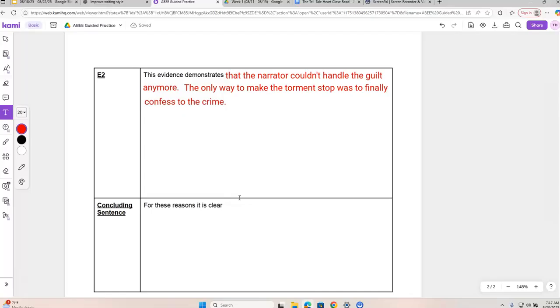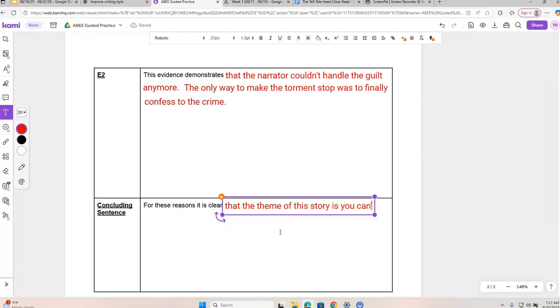Remember, the job of the concluding sentence is to wrap up your paragraph, wrap up your ideas. And so all we're going to do here is start with a good concluding statement, like, for these reasons, it is clear. And then we're going to restate our answer from the beginning. Remember, the question was, what is a theme? So we're going to restate what that theme was. So we're going to say, it is clear that the theme of this story is